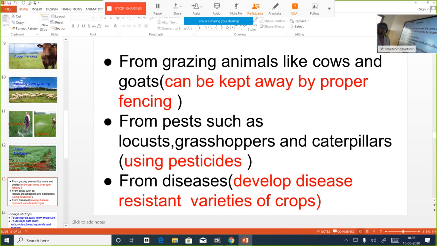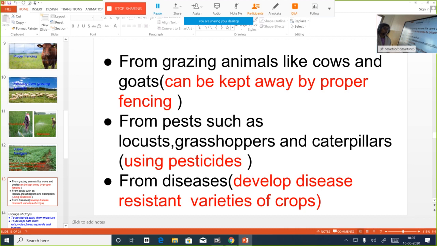So once we get this yield, the process is not yet over. This produce that we got from crops needs to be stored properly. That's the last part of this chapter. So after harvesting, one more procedure is left, that is storing it properly. You have to store it away from moisture. You know that moisture in grains promotes the growth of microorganisms.